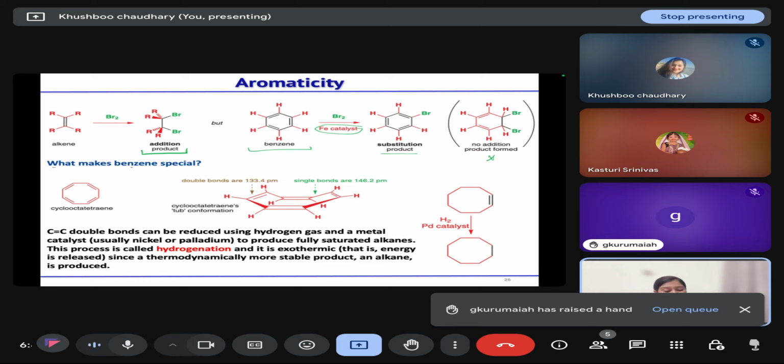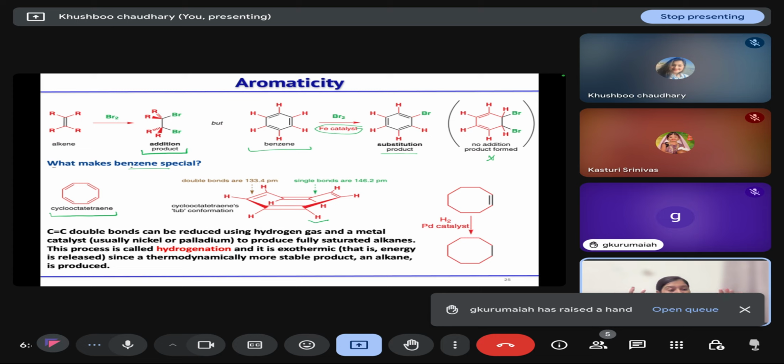Now, what makes benzene special? To understand that, let us discuss other rings that contain such double bonds, and whether they will undergo the same kind of reaction as isolated alkenes, or show the same reaction as benzene. If we take the example of cyclooctatetraene, it has a tub-like shape where all four double bonds are not conjugated because they are not in the same plane.